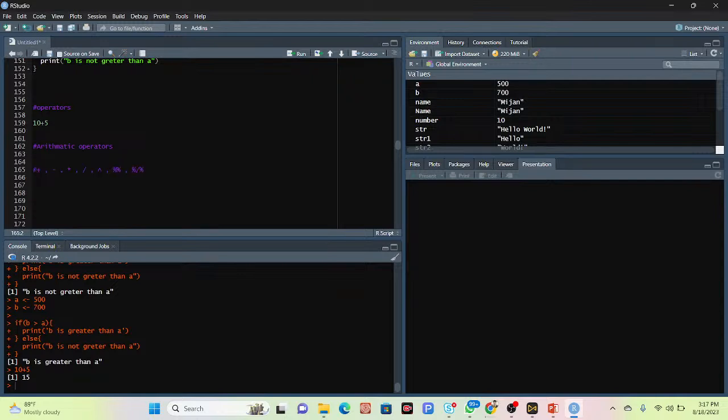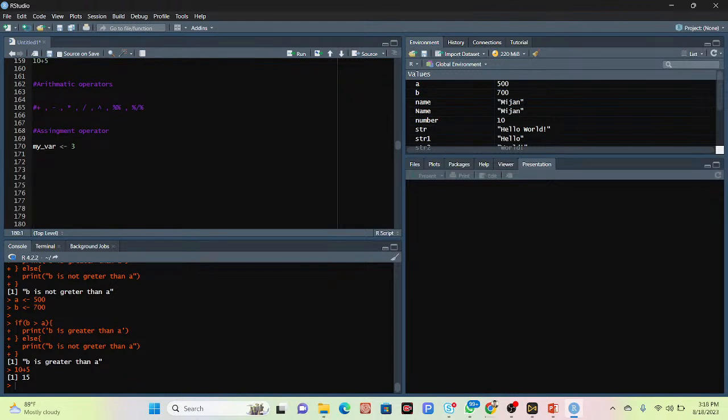I simply comment this line and talk about the assignment operator. Suppose I put a variable, and suppose 3. This is the assignment operator: the less than sign and hyphen is the assignment operator.